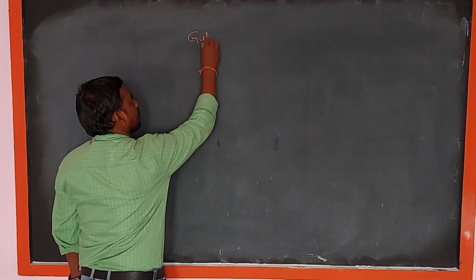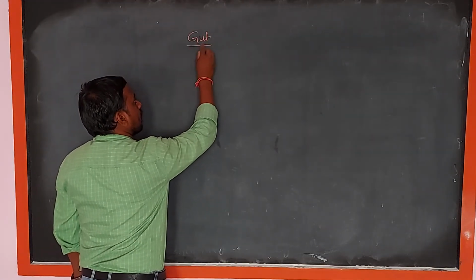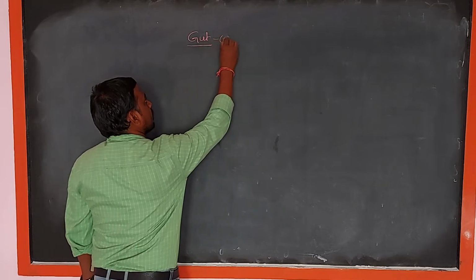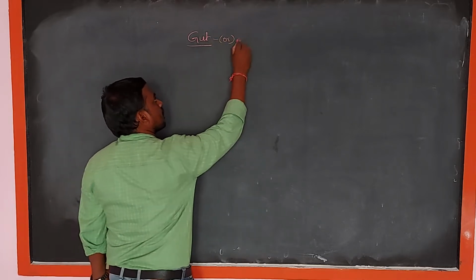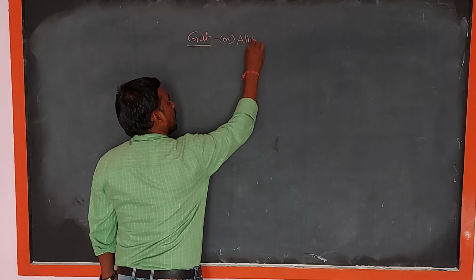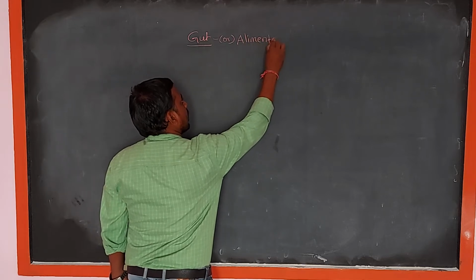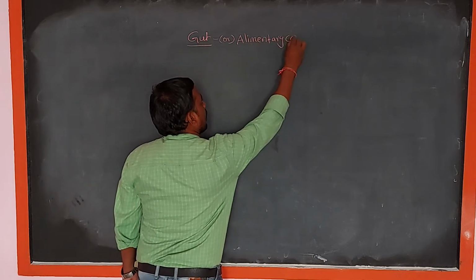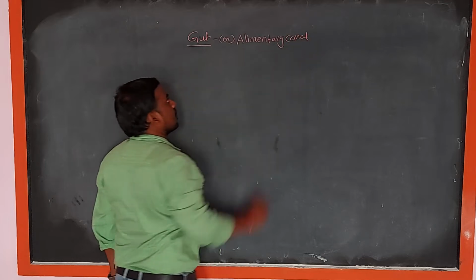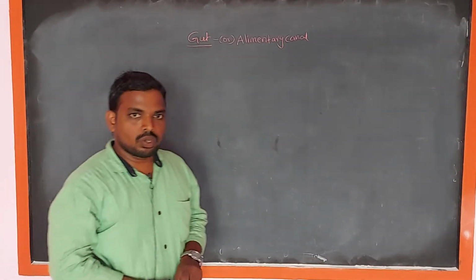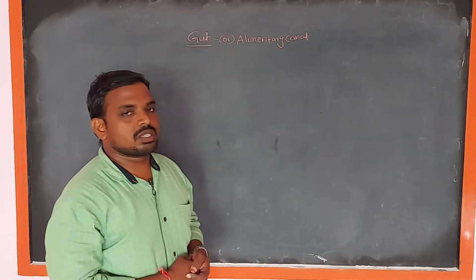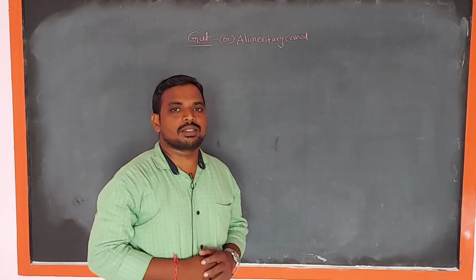Gut, or elementary canal. In the living world, animals contain two types of guts.